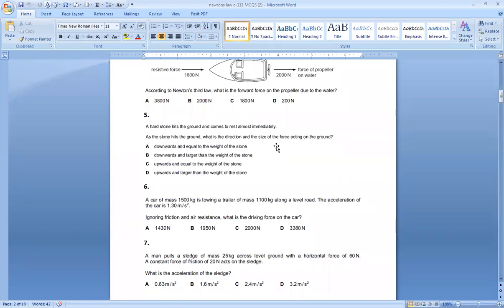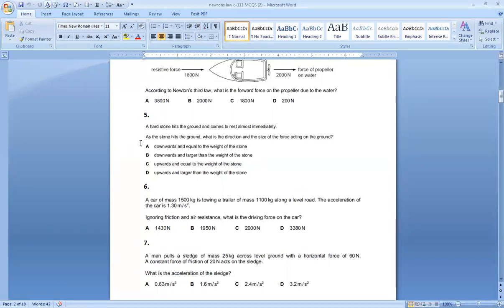But it has two forces. One, its weight, and second, the force F is equal to ma, which is due to acceleration. F is equal to ma is due to motion, and weight is due to its mass. So these two forces add up.